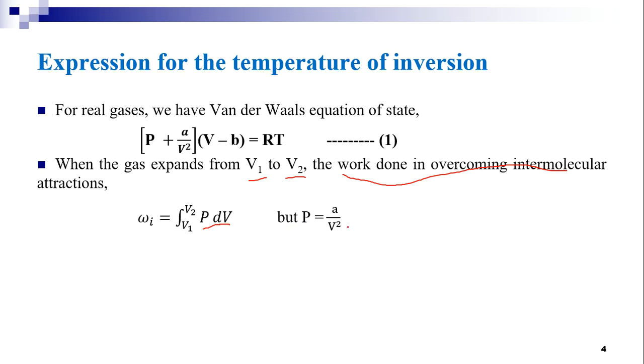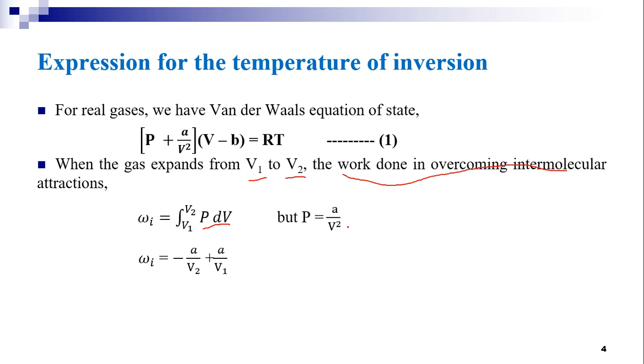Therefore, omega I is equal to the integration from V1 to V2 of A by V square with respect to V. So this will give omega I is equal to minus A by V2 plus A by V1.